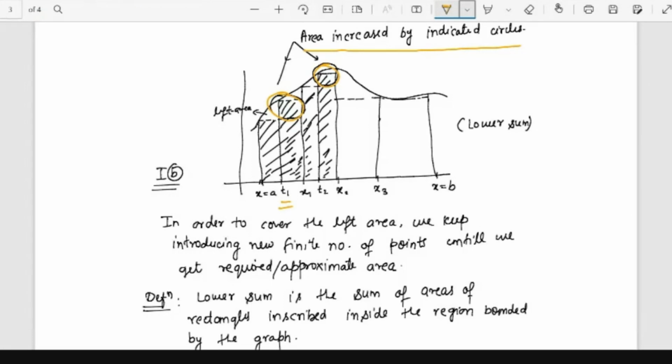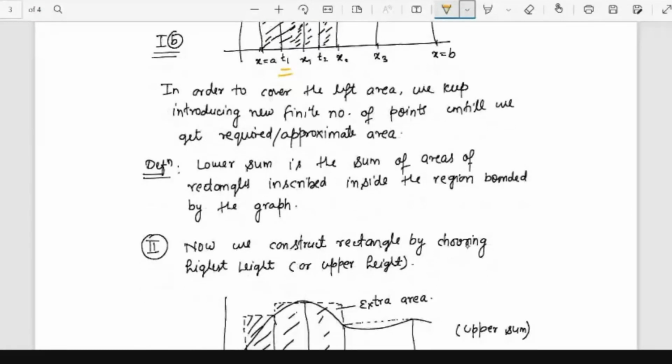So let's see what is going on. First of all, we must define something. Lower sum, what is a lower sum? Lower sum is the sum of area of rectangles inscribed inside the region bounded by the graph. Whenever we pick the lower height and calculate the area of those rectangles and sum it up, then this area is called lower sum.